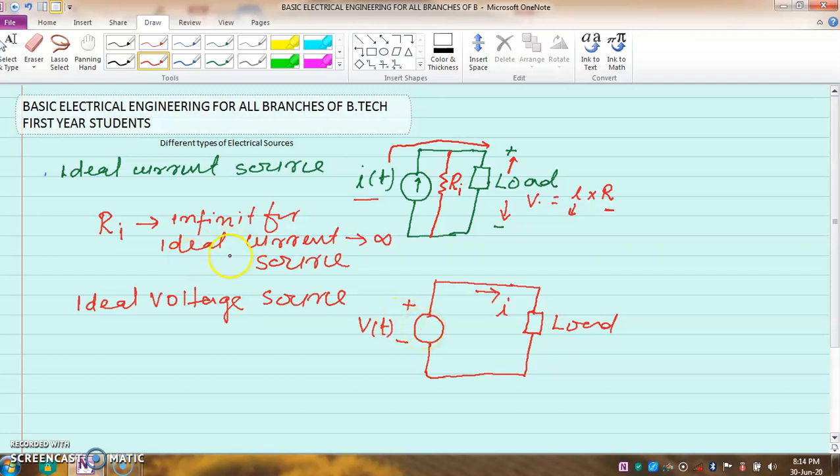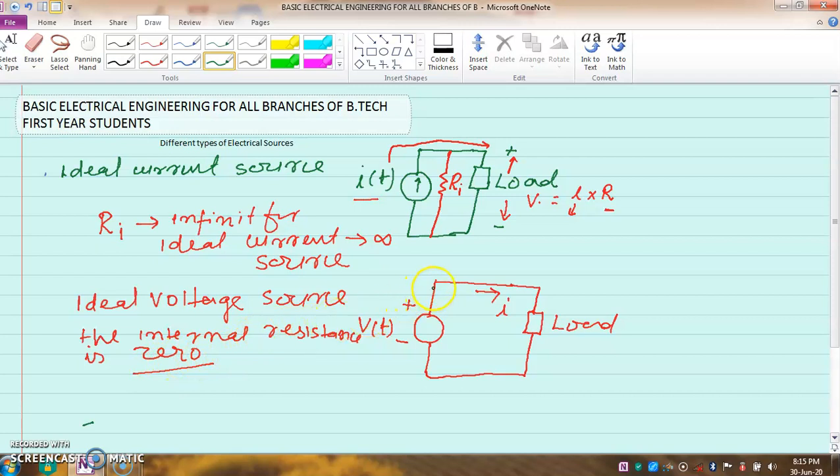Now very important, interesting thing is that for an ideal voltage source, the internal resistance is 0. This is a very important point. Internal resistance of an ideal voltage source is 0.